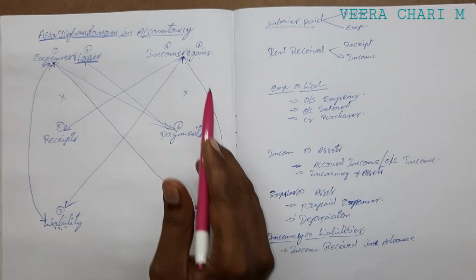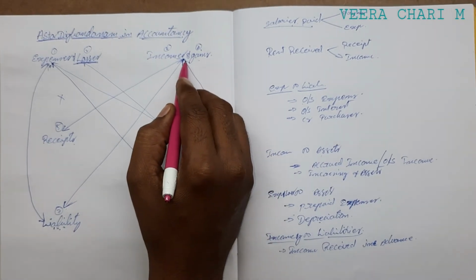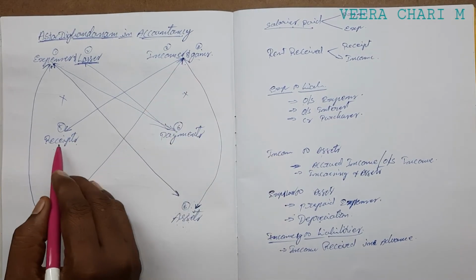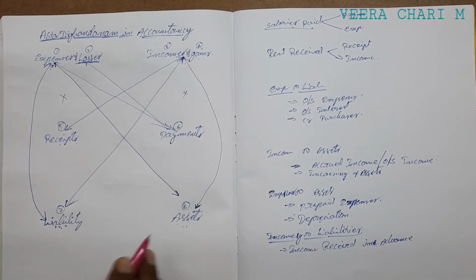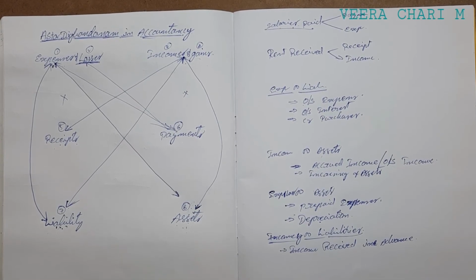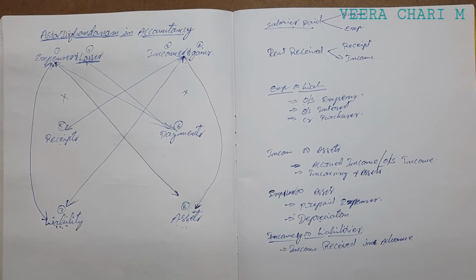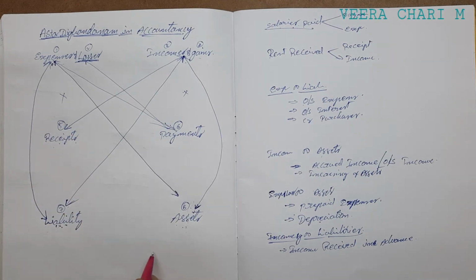If we have invested some amount as investments, we receive interest. If you received the amount, then we should write it under receipts. If it is not received, that is accrued income, accrued interest, and we should write it under the asset side. So that is the treatment of incomes to assets and expenses to liabilities.